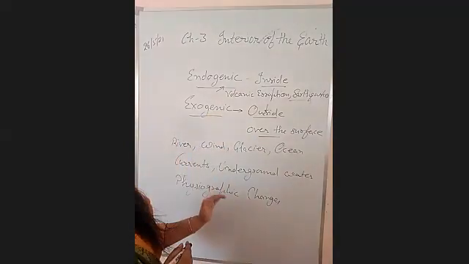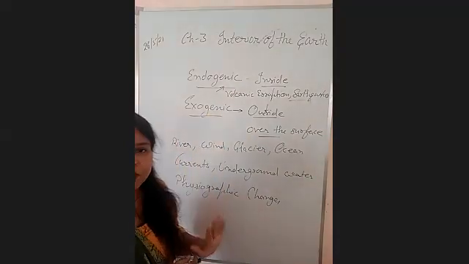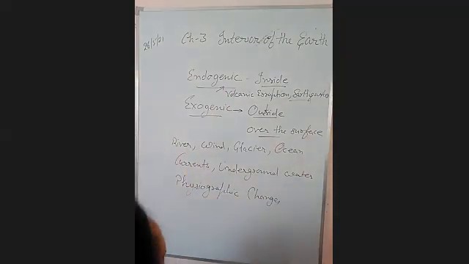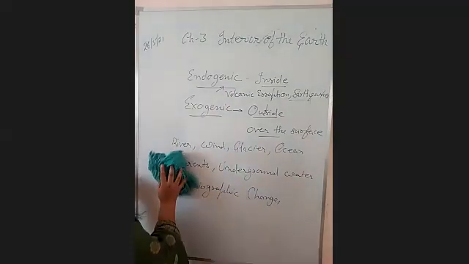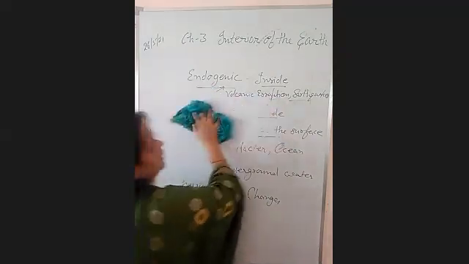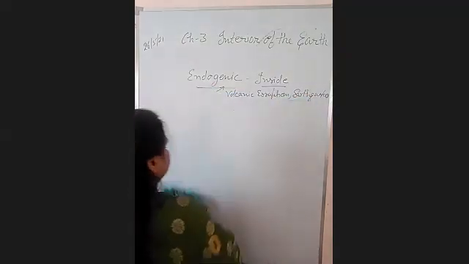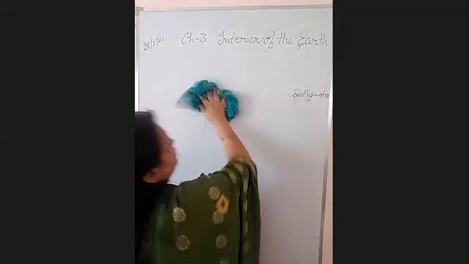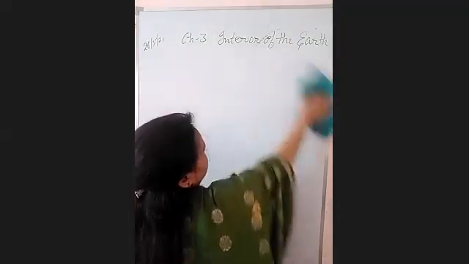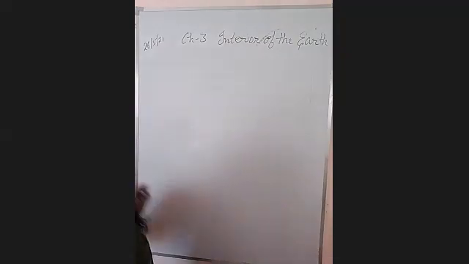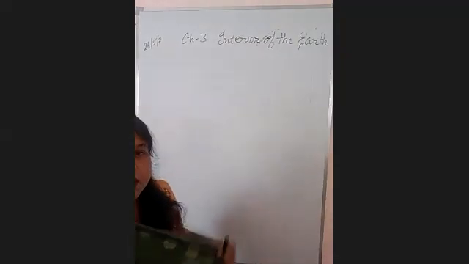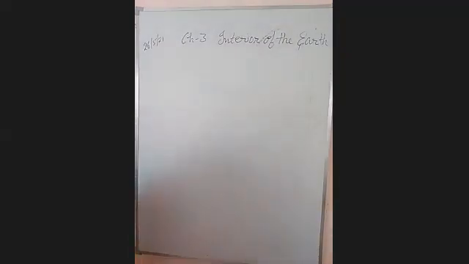So these bring the physiographic change. But without understanding the endogenic forces, we would not be able to understand the physiographic changes which come on the surface of the earth, right? So in this chapter we will deal with the endogenic forces